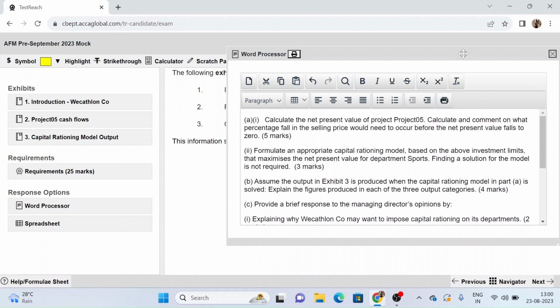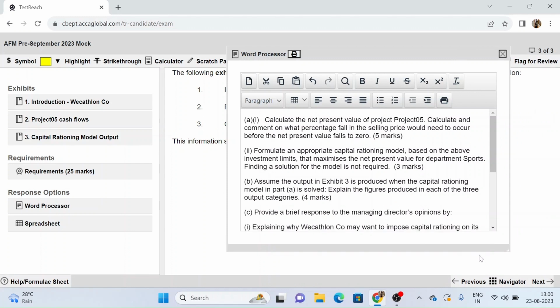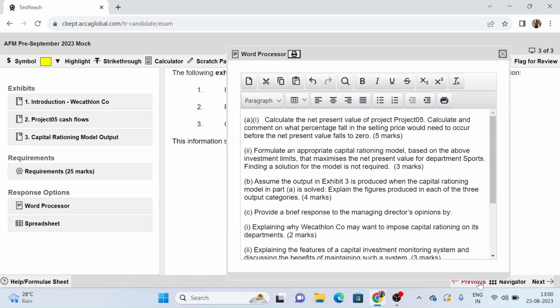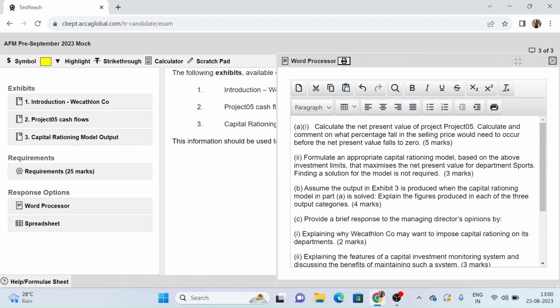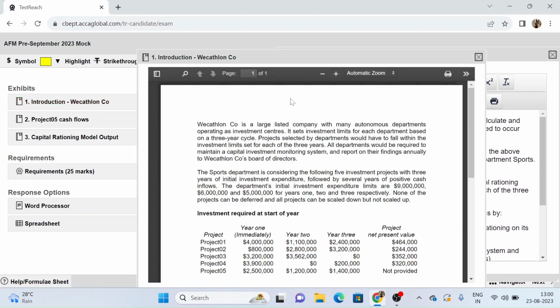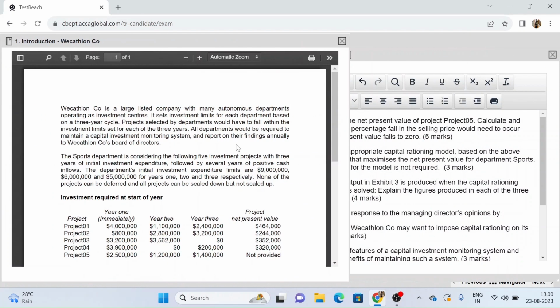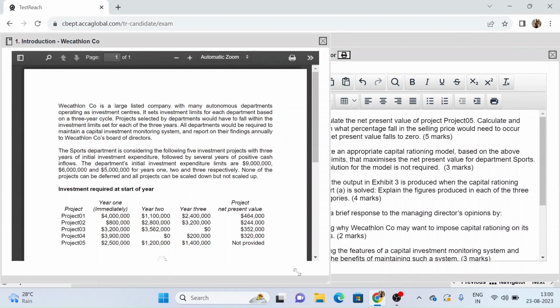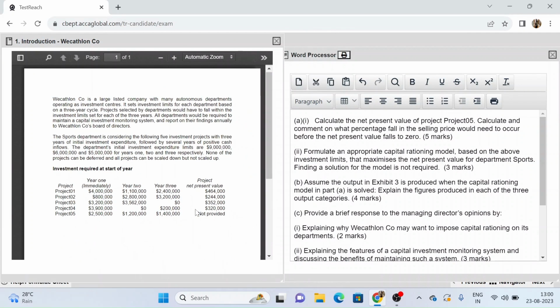Now let's have a look at the first exhibit. Let me adjust it so that we have space for all the exhibits on the screen. Right. So this is exhibit 1. This is an introduction to Wecathlon company. So adjusting the size, yes. So this is a small exhibit.